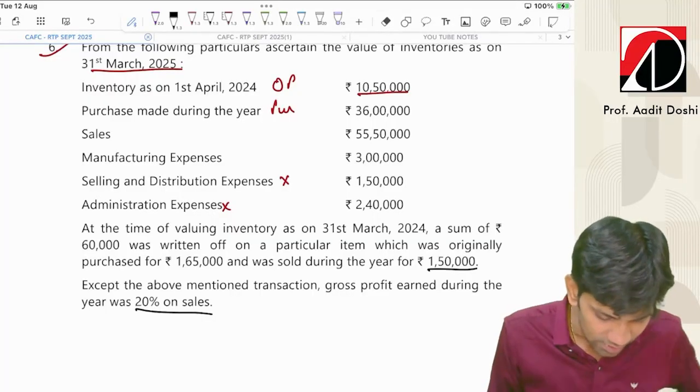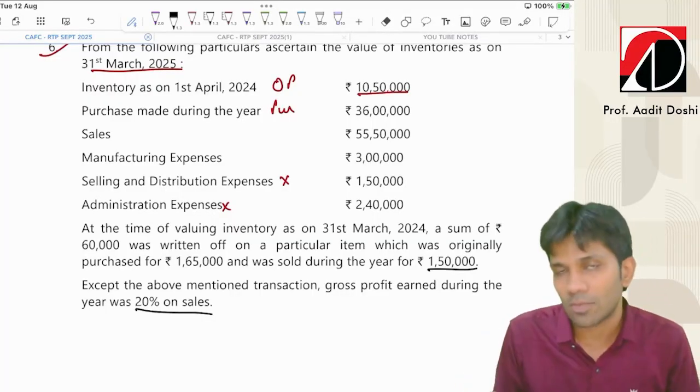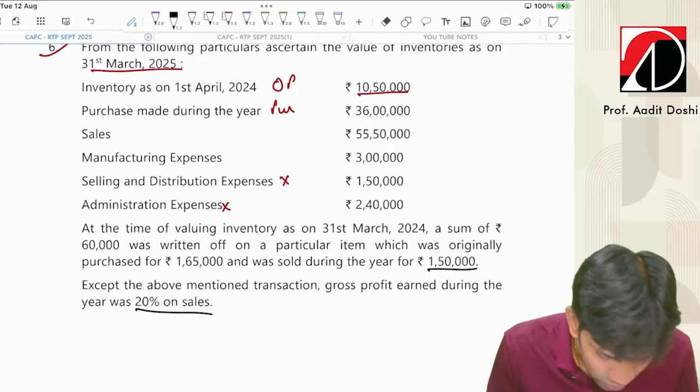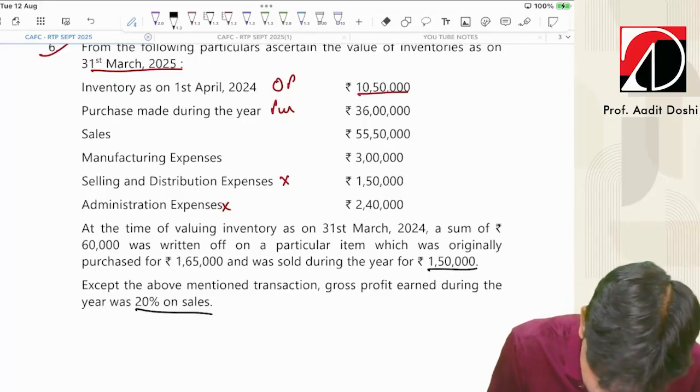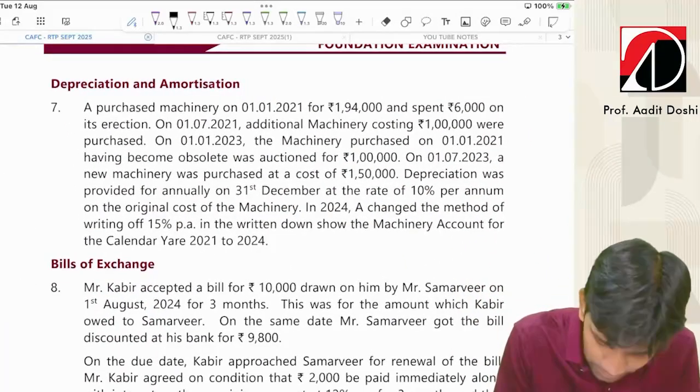Normally they ask such type of questions only, that is, abnormal goods or physical stock verification. Now let's go ahead, guys. The next question comes of depreciation.